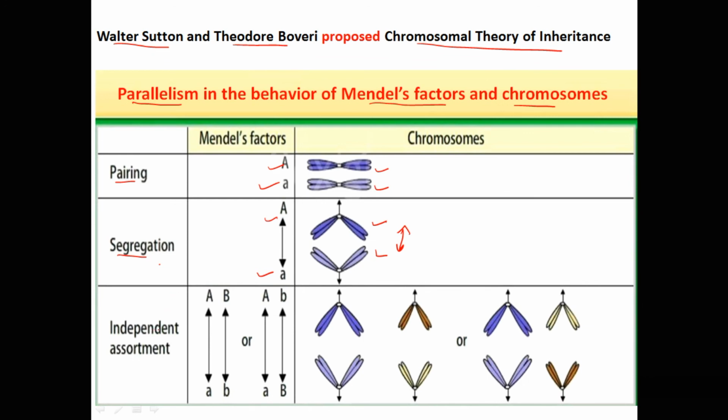Like Mendel's factors are assorted independently during gamete formation, similarly, chromosomes are assorted independently during gamete formation. So there is a similarity in the behavior of Mendel's factors and chromosomes. This similarity is because Mendel's factors or genes are present on the chromosomes itself.